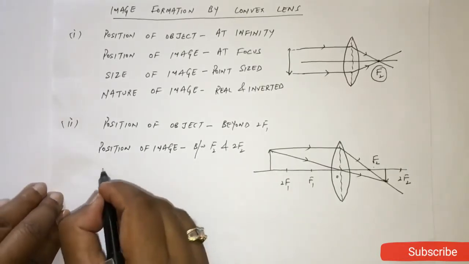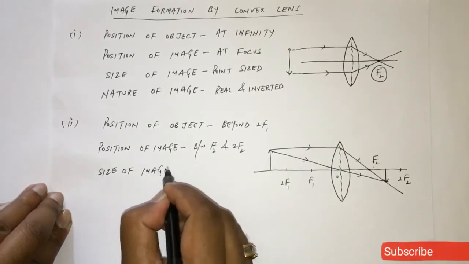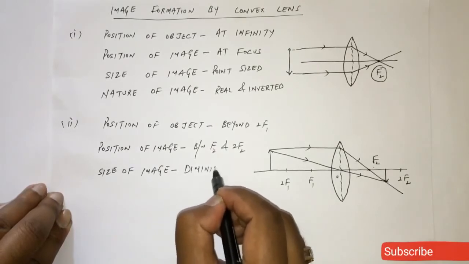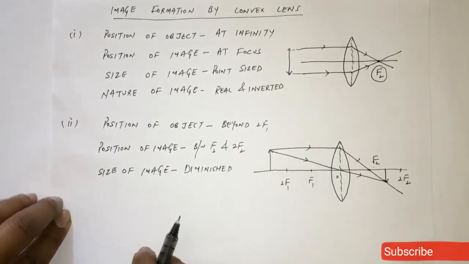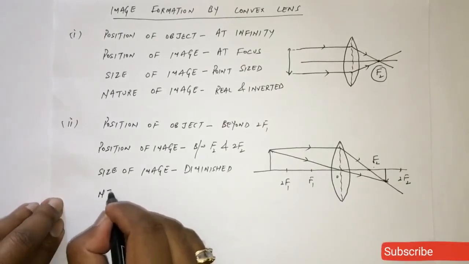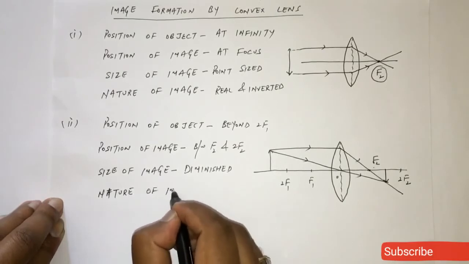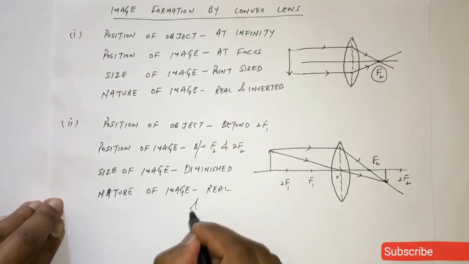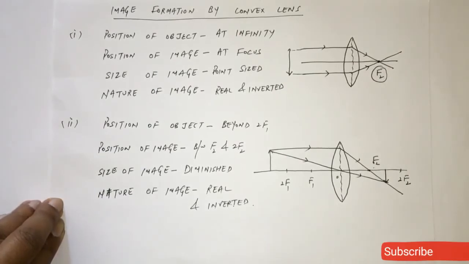And size of image is diminished, means as compared to the size of object, the size of image is smaller. And nature of image, again real and inverted. Fine, because we can obtain this image on screen.